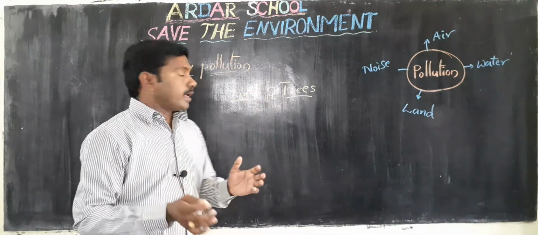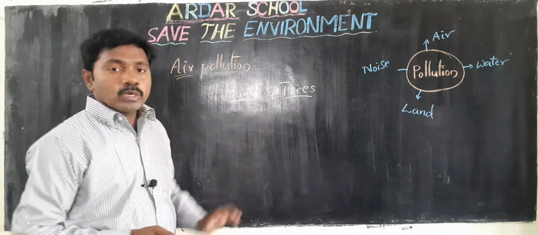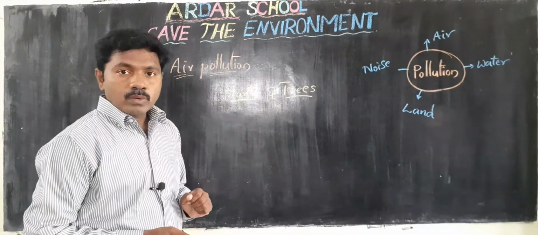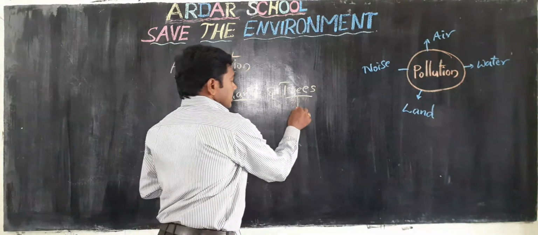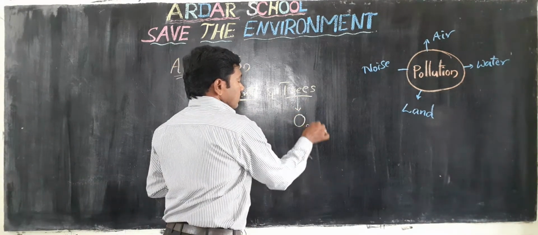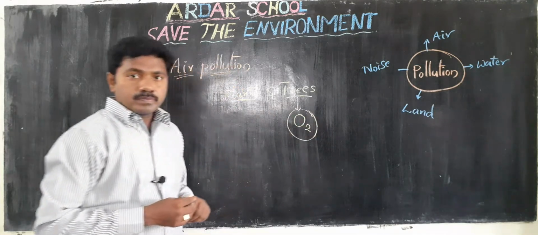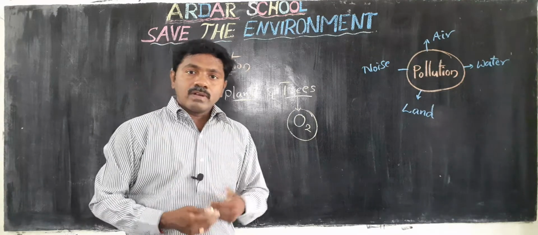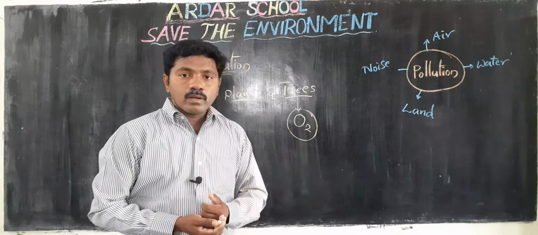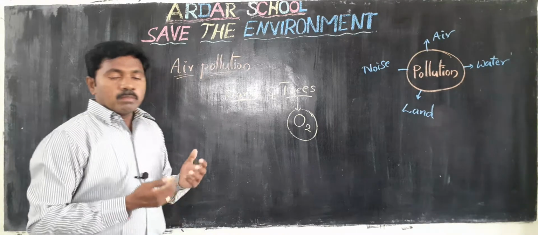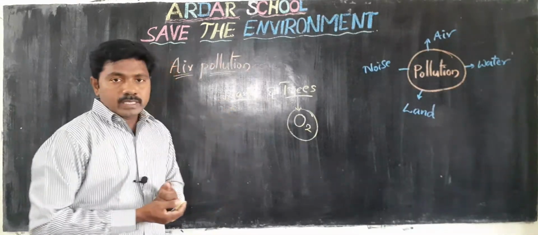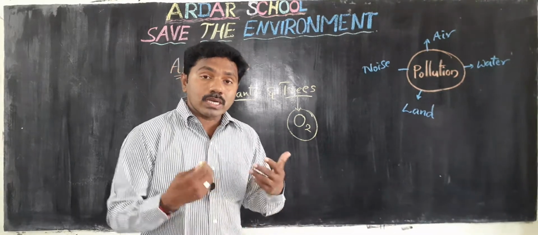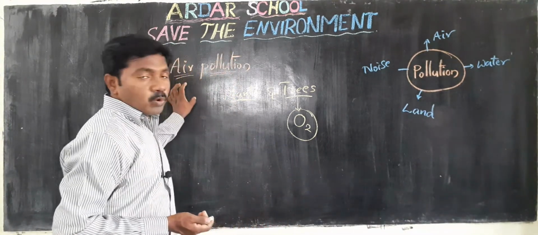Plants give air to the animals. Which gas is released? They release oxygen, which we take in. Without this gas we can't live. All living things will die without oxygen.